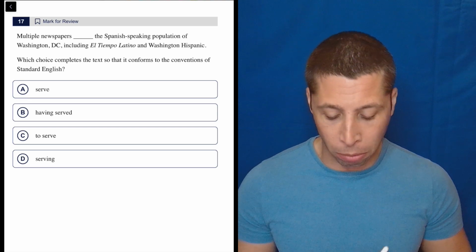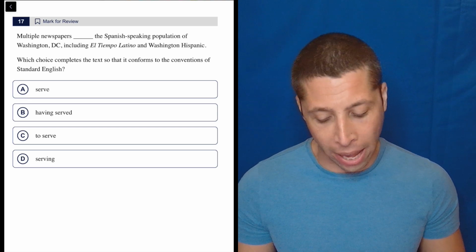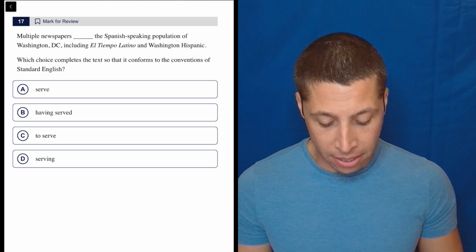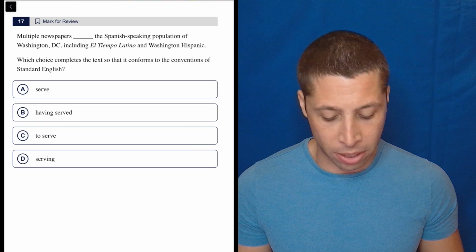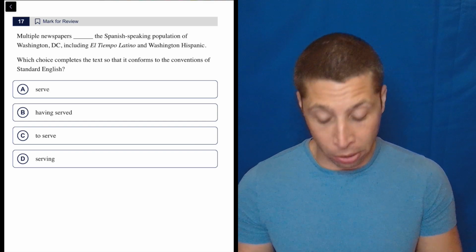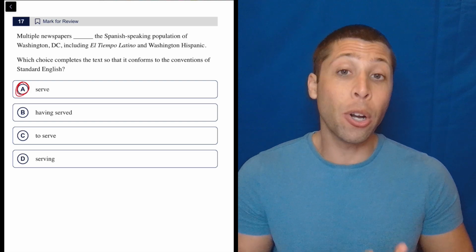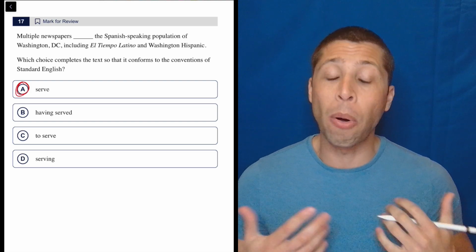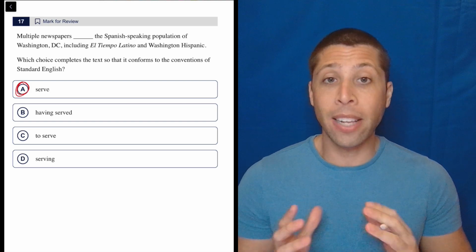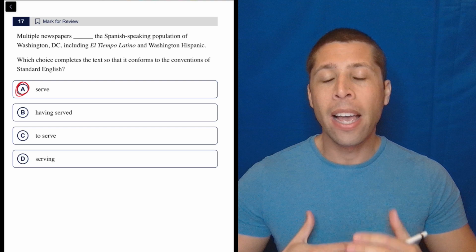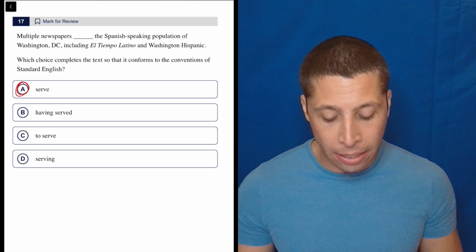I'll still go into the rule, but if we read this and try to fill in the blank, "multiple newspapers blank the Spanish-speaking population of Washington, D.C., including El Tiempo Latino and Washington Hispanic." So, multiple newspapers serve the Spanish-speaking population of Washington, D.C. I would hope that that's the only answer that sounds remotely good. And that's because that's the one that needs to anchor the sentence. All the other verbs are going to make an incomplete sentence.